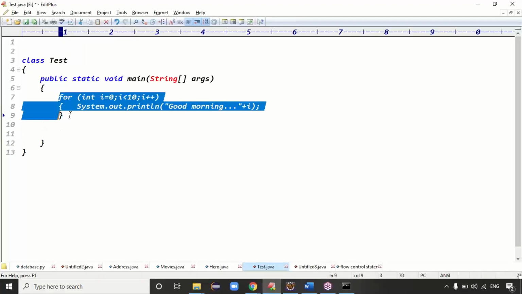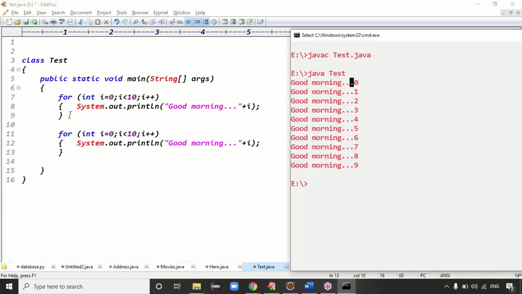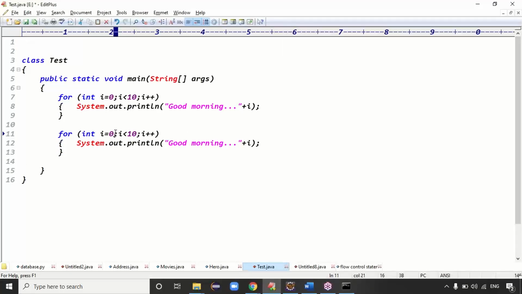Guys, please tell me, I want to print the numbers from 1 to 10. Then what modification do I have to do, tell me? Guys, it is printing 0 to 9. We have to start i from equal to 1.